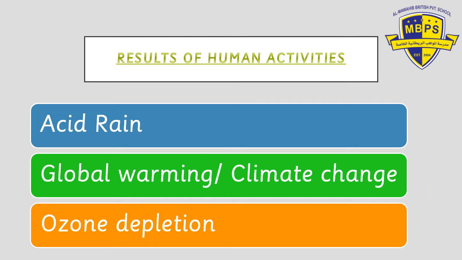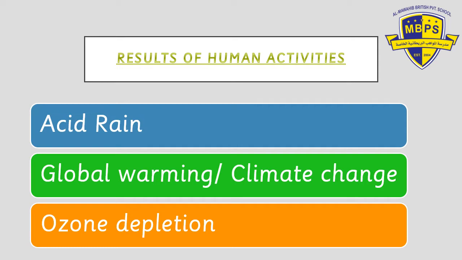So all this is happening because of human activities, because we are taking everything for granted. Allah subhanahu wa ta'ala has maintained the earth in a balance, but we are destroying the balance by doing things that we want, being selfish. We should not do that. What we can do to make things better is what we are going to study about today.